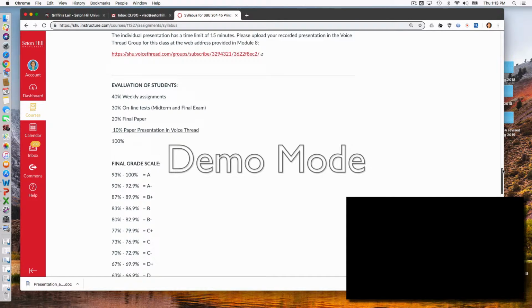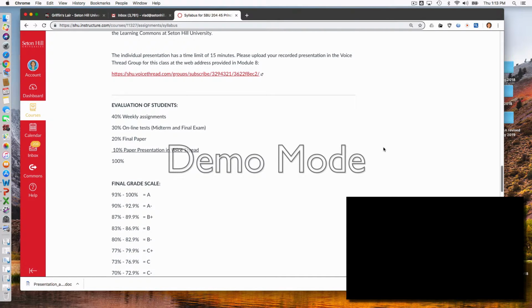Now, a good thing about Canvas and how these online courses are set up is that you'll know your grade after every single submission, every single quiz or exam. Canvas does the grade calculation, and you can see your grade there. So if you want to improve, you know what you have to do: more studying, and always ask me questions for clarification. Well, I hope we have a good experience with this course, and hope to hear from you.